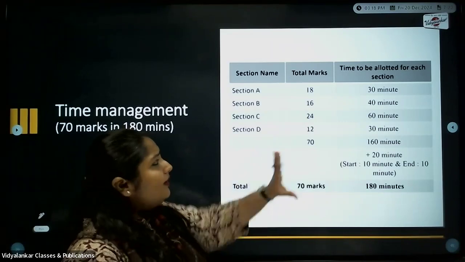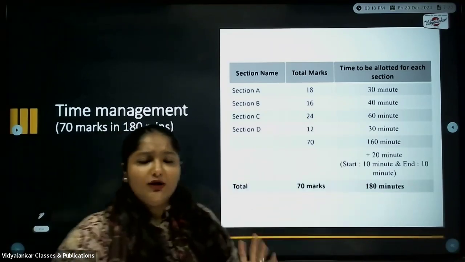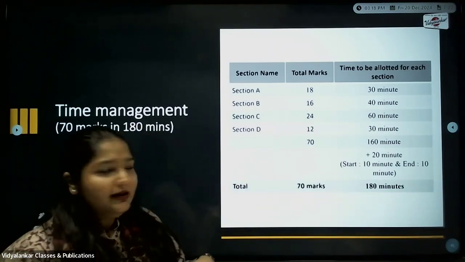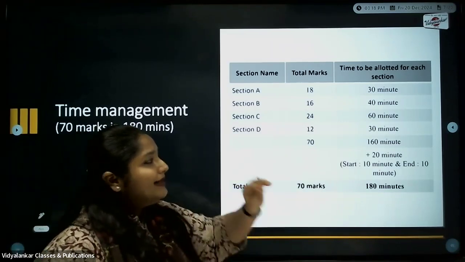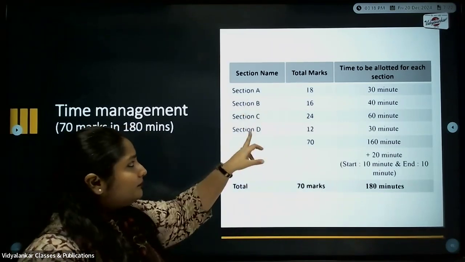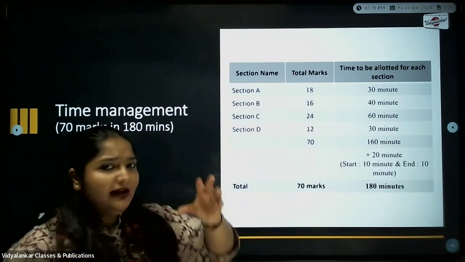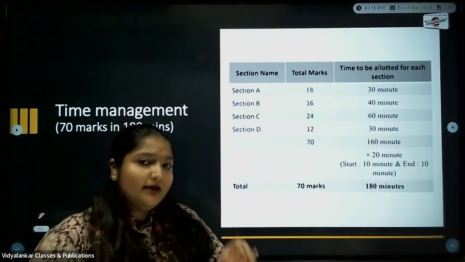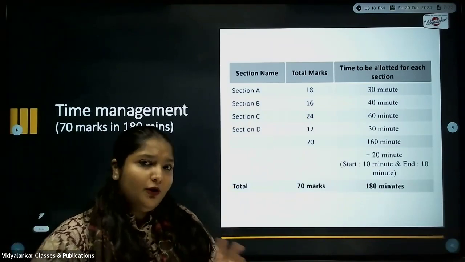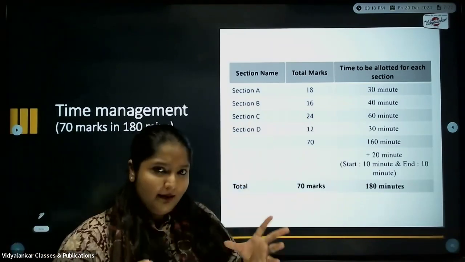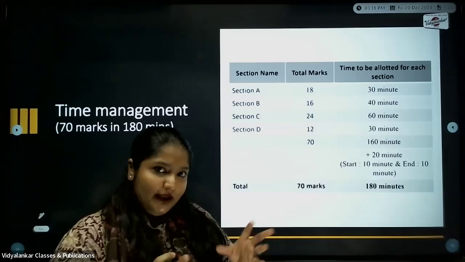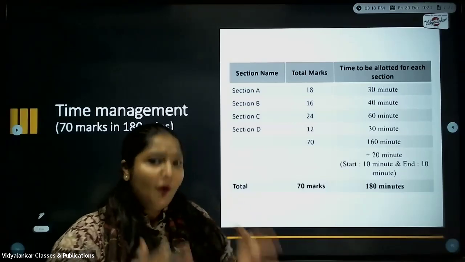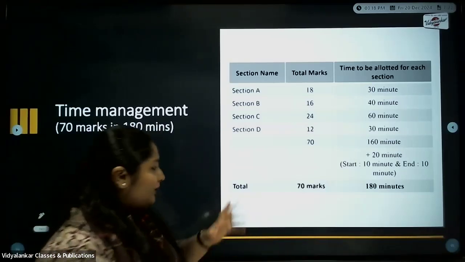Next, so overall time management, the 180 minutes gets consumed like this, or you can divide like this. I would highly suggest again, for Sections A, C and D, wherein there are diagrams, don't invest more time in diagrams. No doubt diagrams have marks, but don't waste time in drawing bigger diagrams. The bigger the diagrams you draw, you will consume the whole sheet. You will consume more time in making it more presentable. Okay, let's move to the next slide.